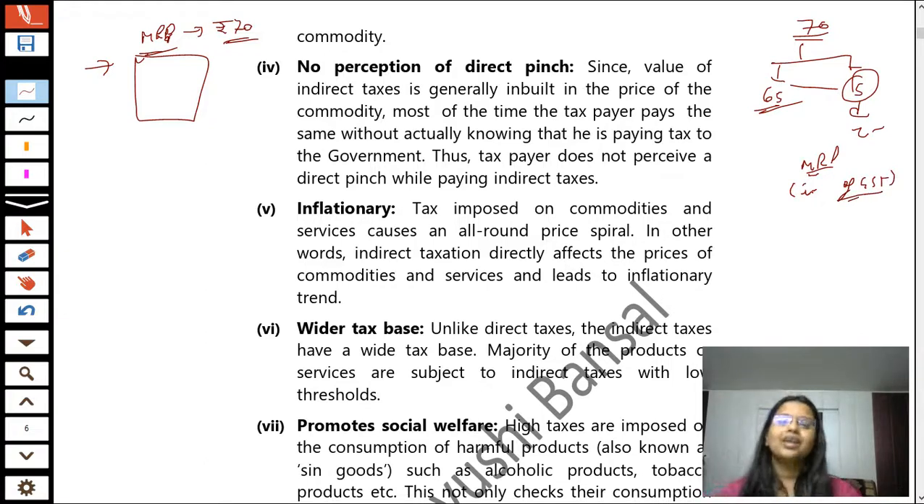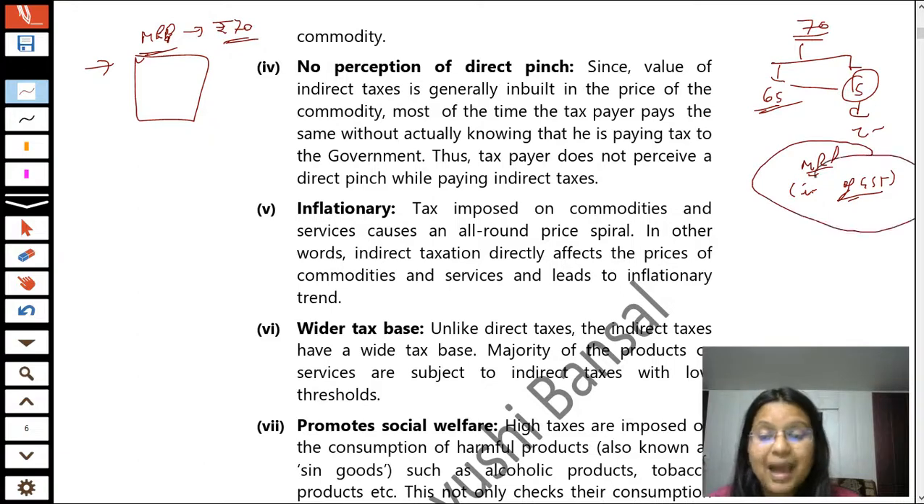In fact, you can even take the packet of a Maggie, or the packet of a ketchup. They also do the same thing. When you are going to purchase the packet of Maggie, you do not feel that you are also paying the GST to the shopkeeper. No, because you normally take it as, okay, its MRP is this. For example, if its MRP is 12 rupees per packet, there is no perception of direct payment.